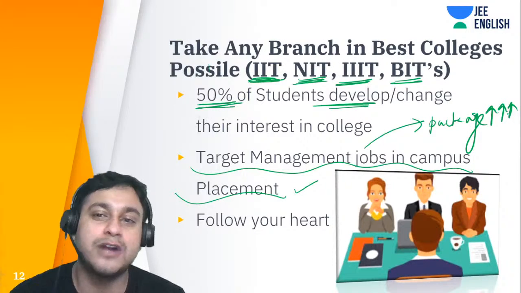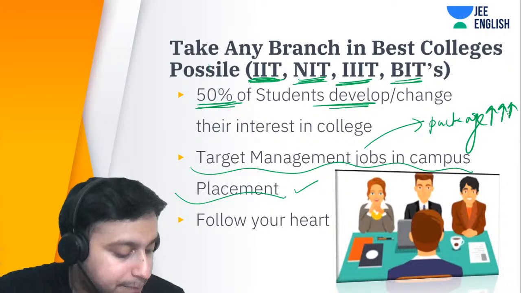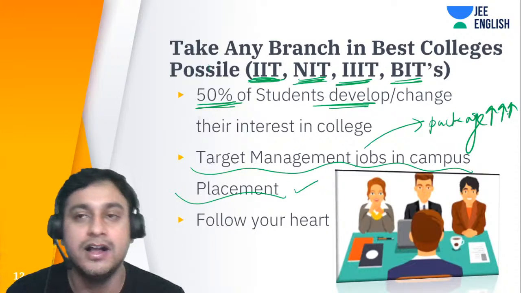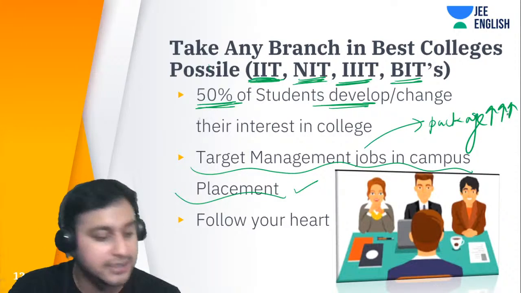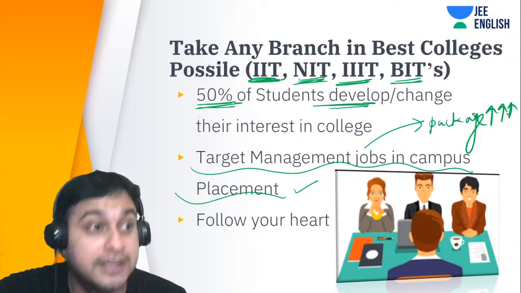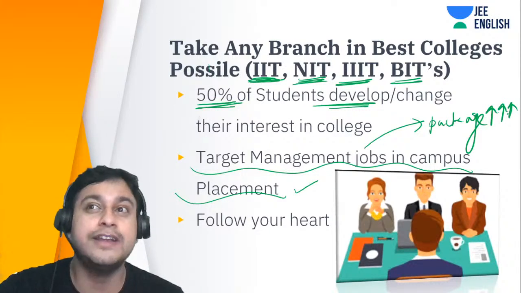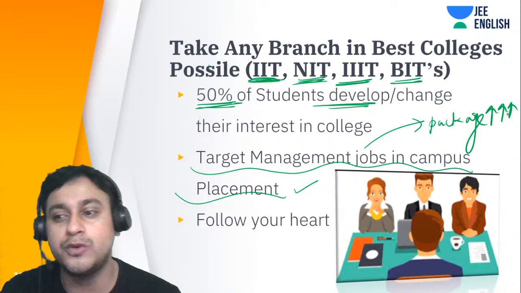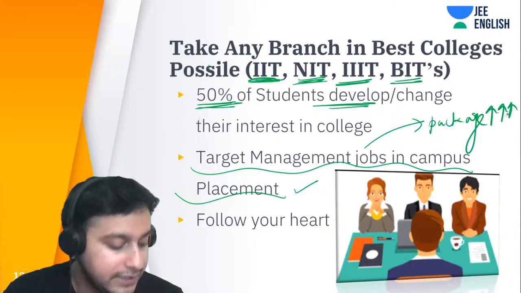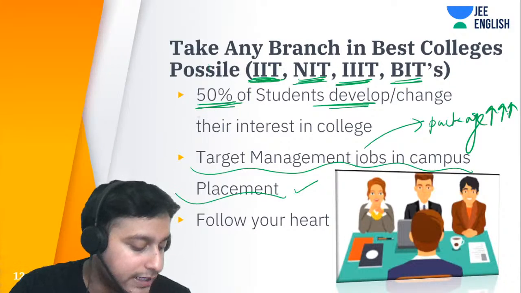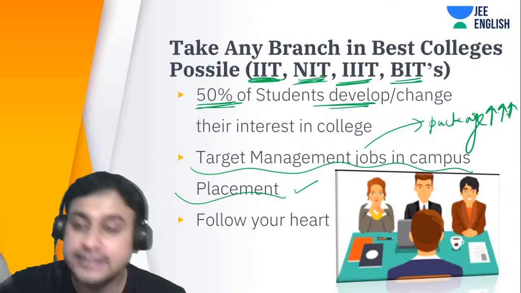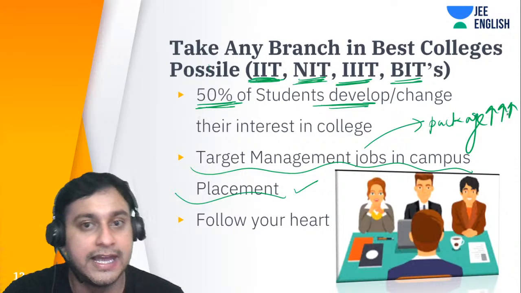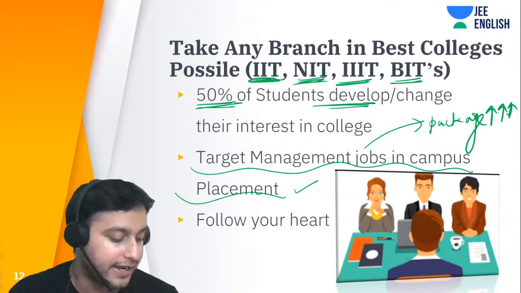Obviously, as I told you, in computer science people get good jobs abroad and in India. And there is a certain package associated, like 50 lakhs plus, 1 crore plus. 1 crore is actually abroad, it's not in India. In India, maximum you can hit around 40 lakhs per annum, 30 lakhs per annum. That is a given, you can get that. But it's not like everyone gets that. The average is around 15 to 20 lakhs in top IITs and NITs.